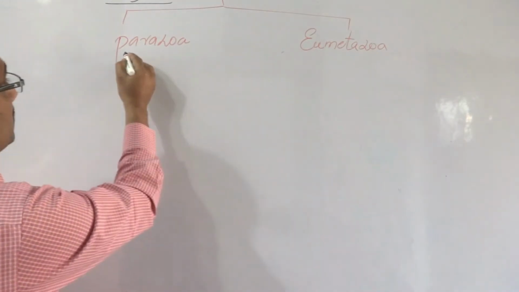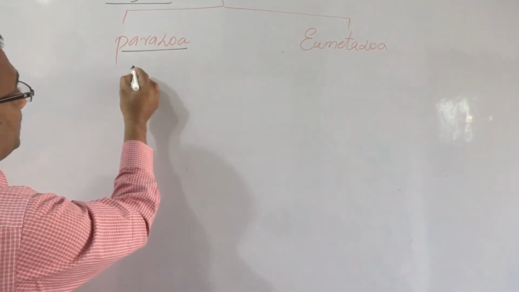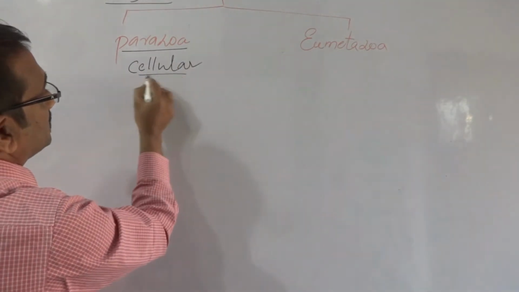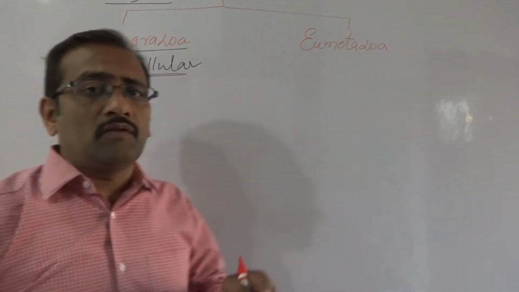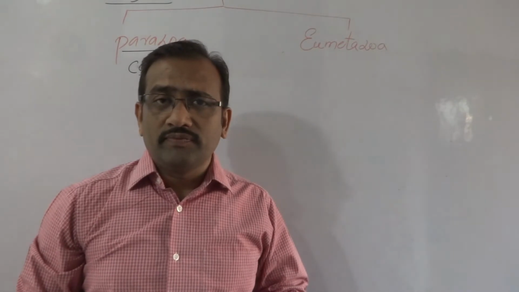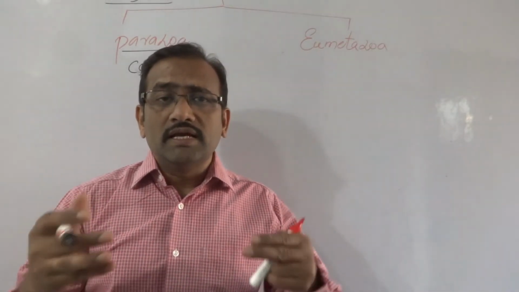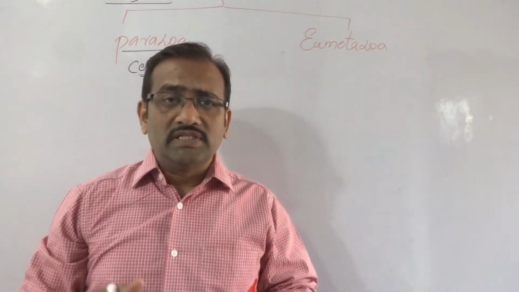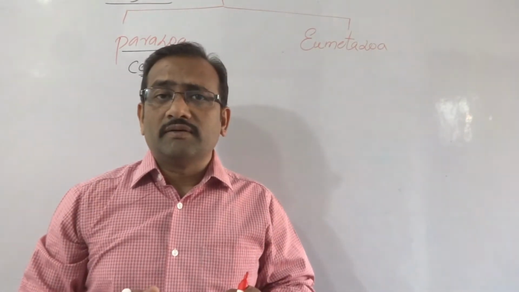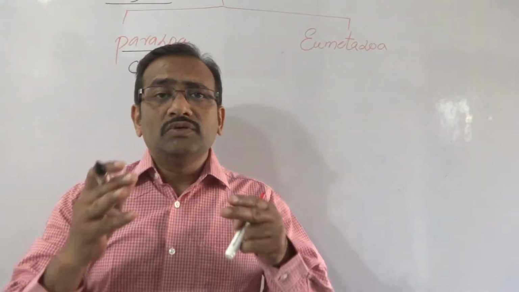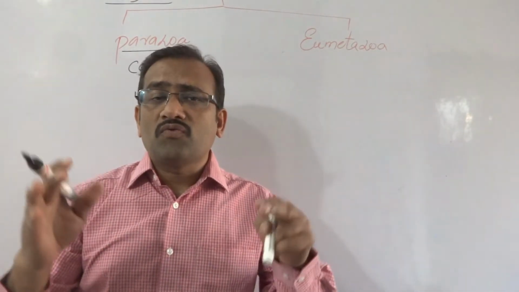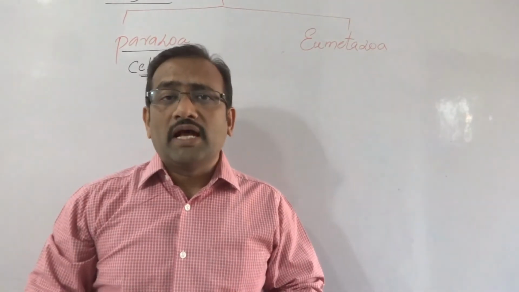Means here the grade, the level, is cellular level. Means only cells are present. There are more number of cells, but cell to cell integration is not present. Multiple cells are there, but cell to cell link up is not possible. That's why tissues are not formed in these Parazoa animals.